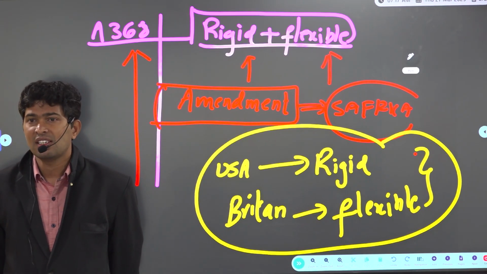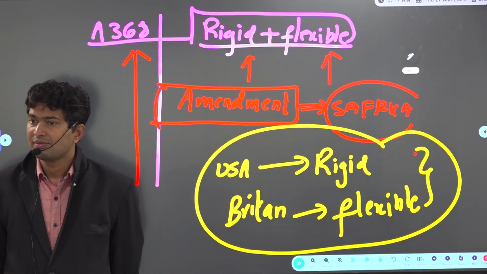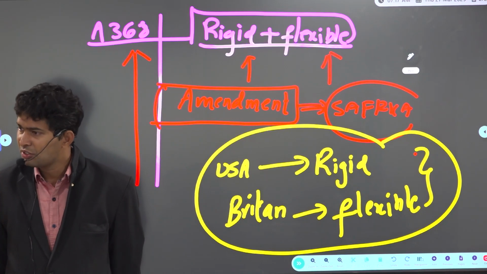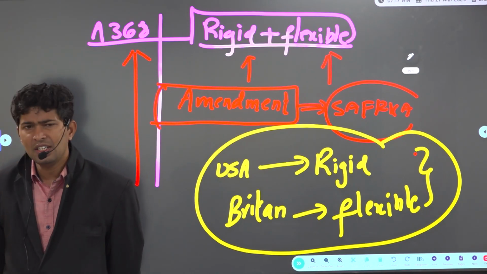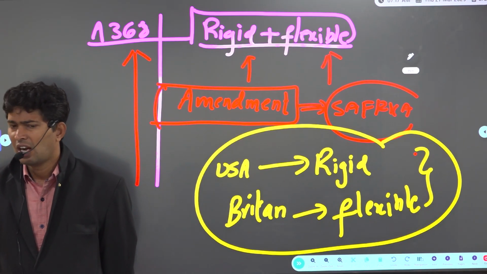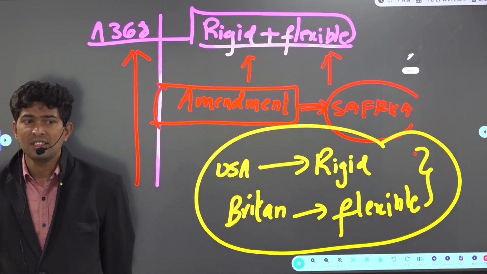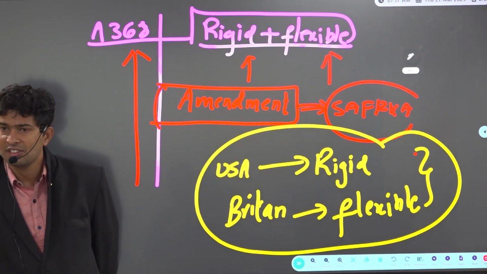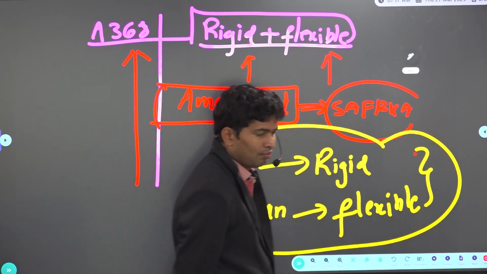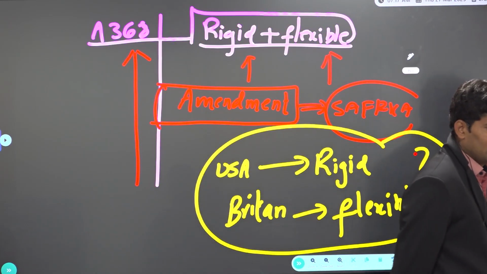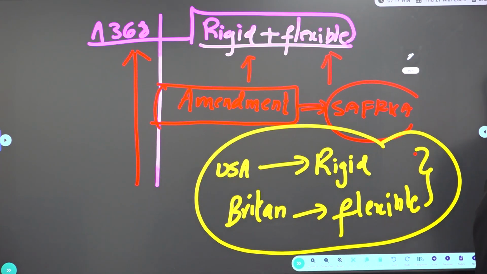But why were the words secular and socialist added, sir? In the context and the time in which we wanted mainly unification of the nation, also to create national integration. What do you mean by national integration, dear? Irrespective of your caste, color, gender, region, religion, all of us should feel that we belong to one nation.